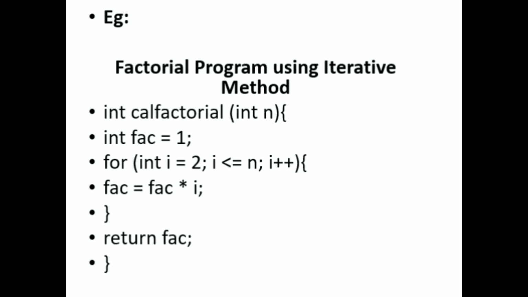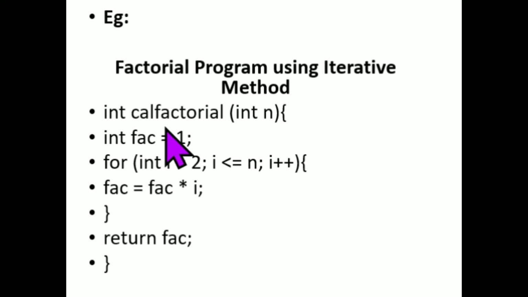factorial program using the iterative method. Here we just calculate the factorial value using the iterative method.